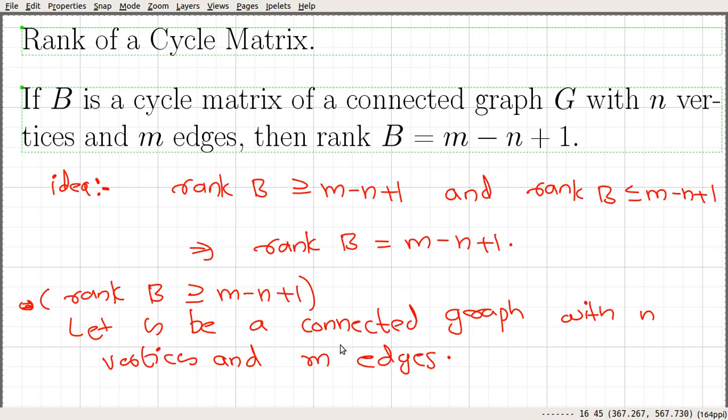What we are going to do is look at the fundamental cycle matrix of this graph. We defined a fundamental cycle matrix in the previous video, so if you want to see the definition, watch the previous video.